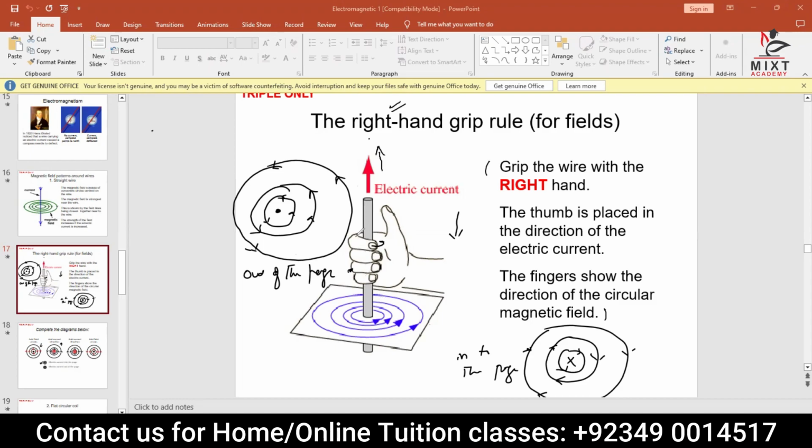Now, another very important point, which inshallah will help you out. Now, check this out. How will it be shown? Current direction is moving upward. It looks like that if this is your page, right? It is going upward, meaning out of the page. So if the diagram shows a dot in between, it means the direction of current is out of the page. So you can say magnetic field direction out of the page. And if this thumb direction is in the downward direction, it will show like a cross. This says into the page.